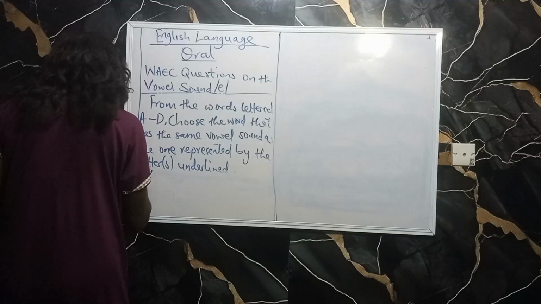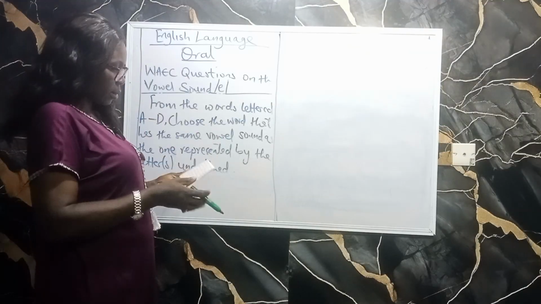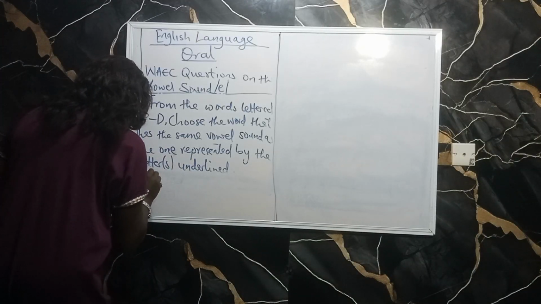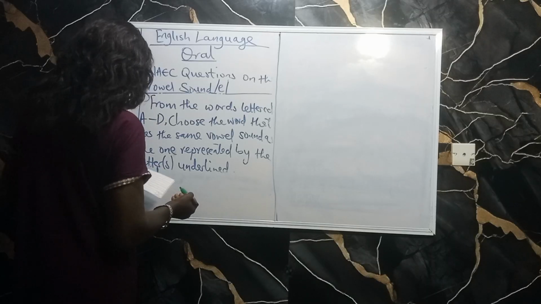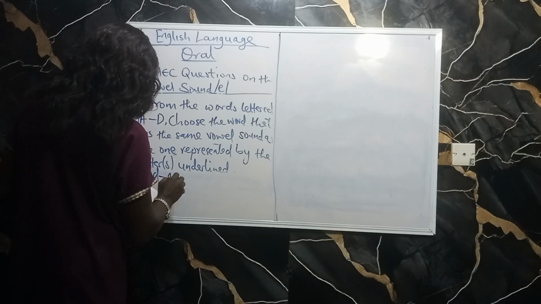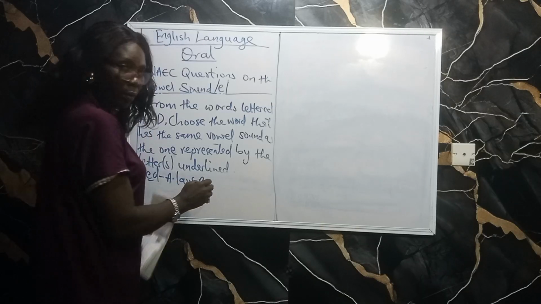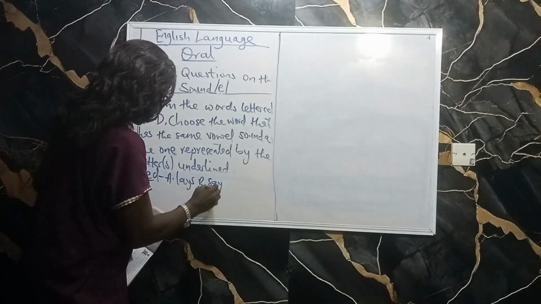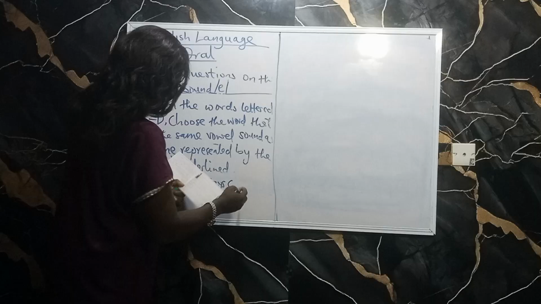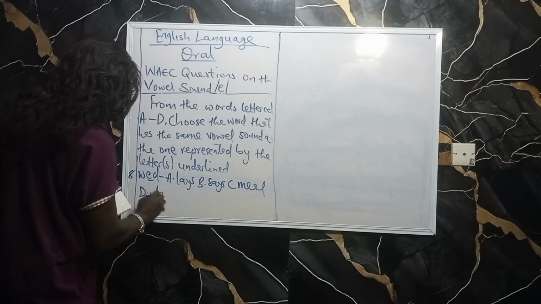Alright, I have given you 7 before. Let's go to number 8. I have the word "wed", with E on the line. Under that, I have A, lace, B, says, C, meal, and D, deal.